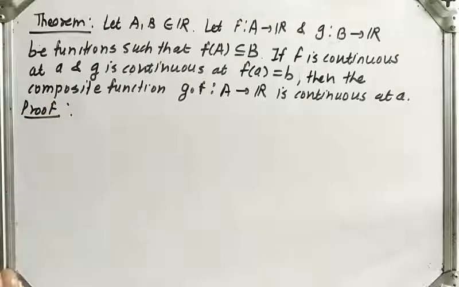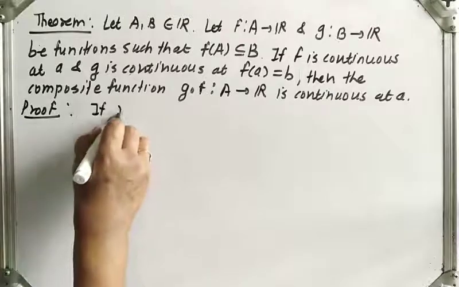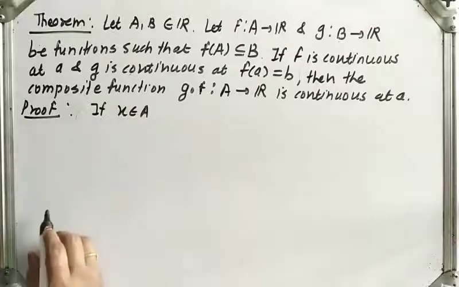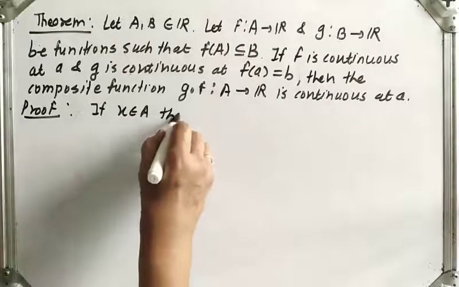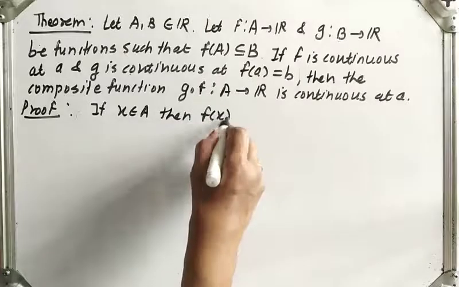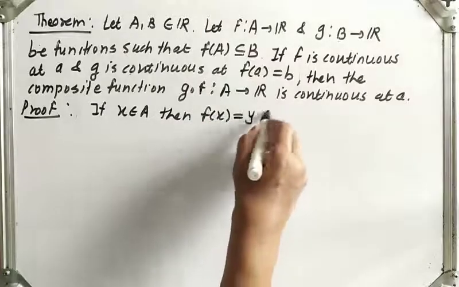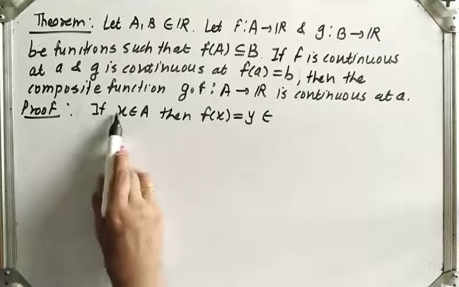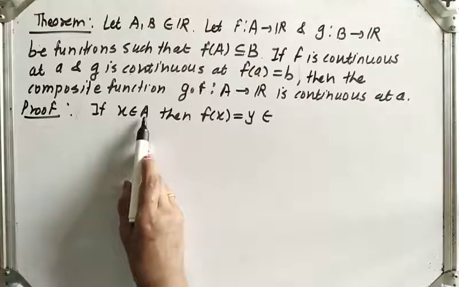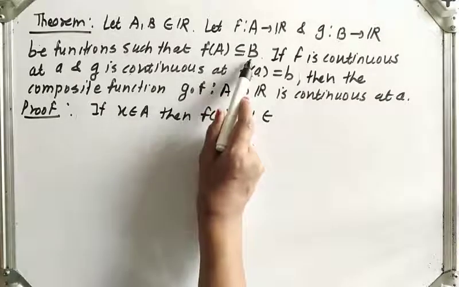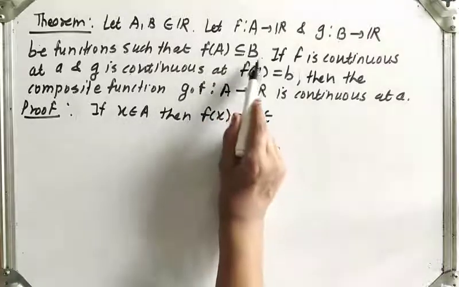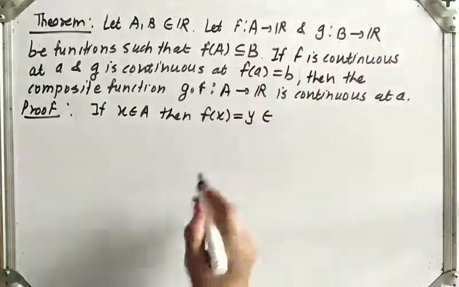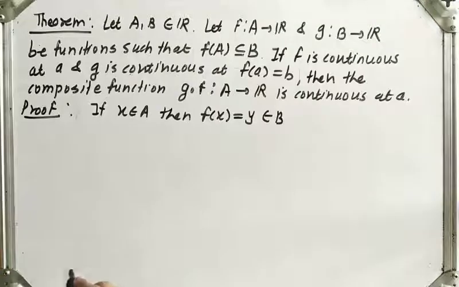So in the proof, now if x belongs to A, then what happens? Then f of x, let us denote f of x by y. It belongs to what? Now x belongs to A, and we know that f of A is contained in B, so definitely f of x belongs to B. So this f of x is equal to y, that belongs to B.